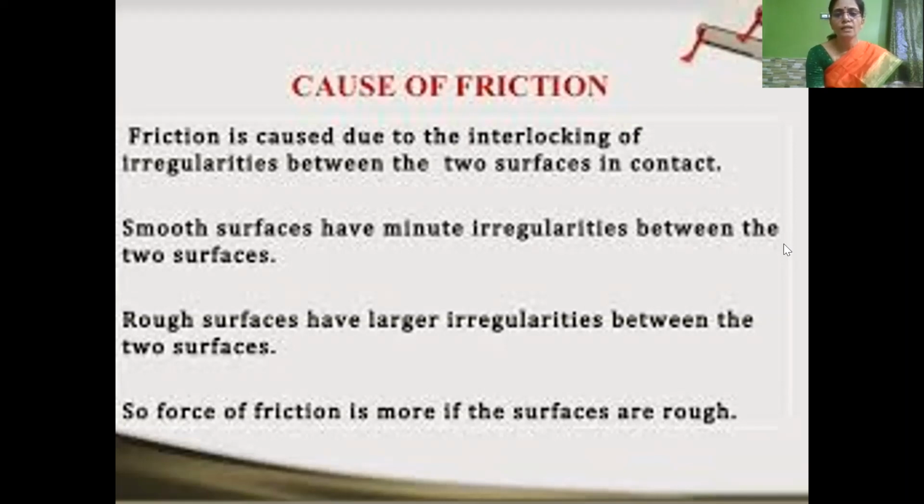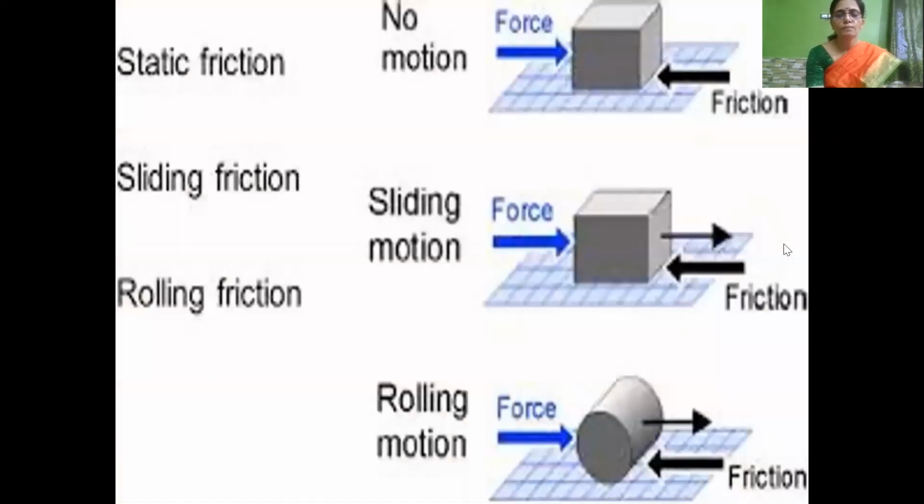And rough surfaces have more irregularities, that is ridges and grooves are more, so they lock with each other, so the friction will be more. So the cause of friction is interlocking, whether it is smooth or rough, all surfaces have irregularities called ridges and grooves.